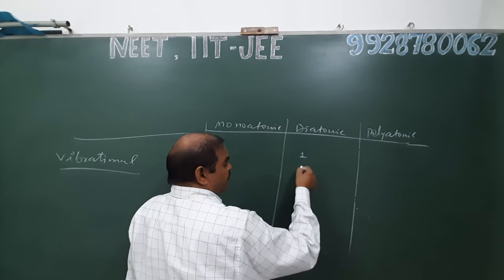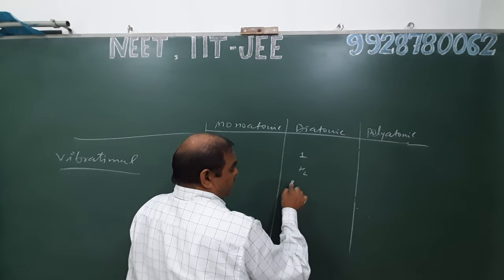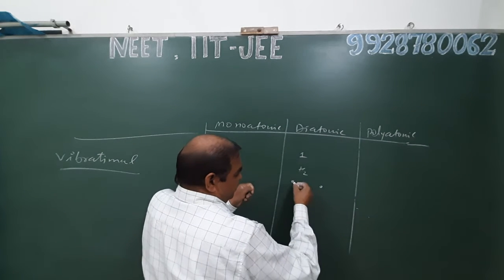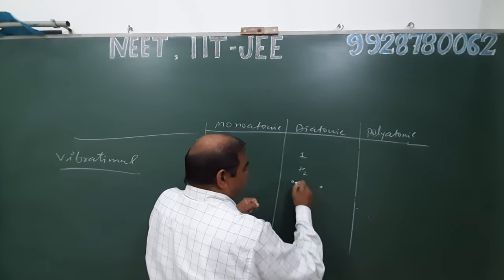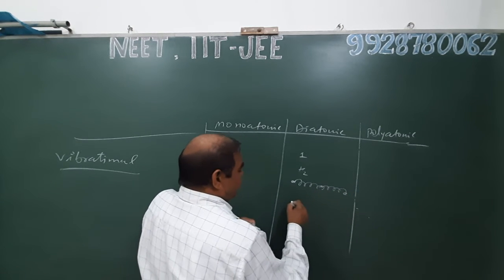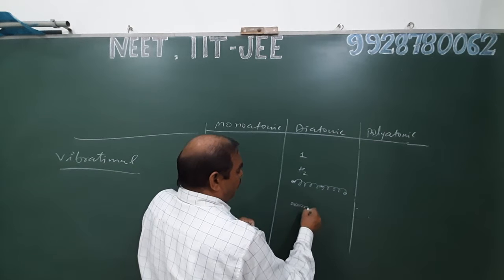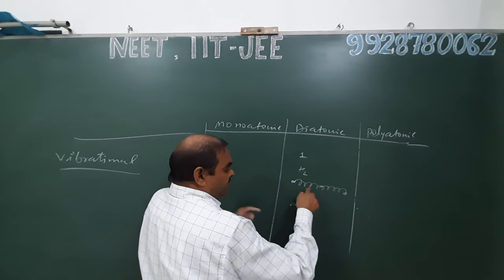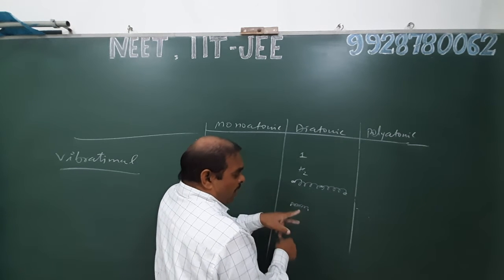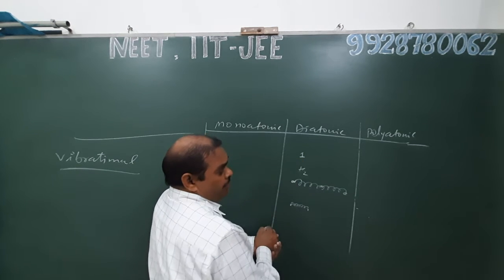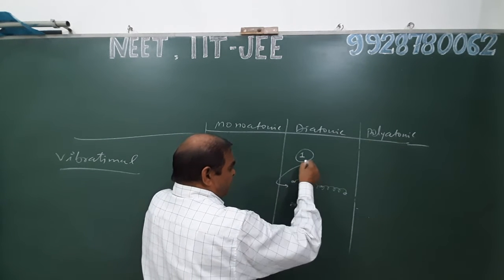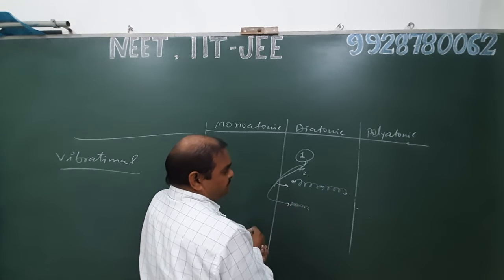For example, in case of H2, the mass of one nucleus and the mass of the other nucleus can be stretched or compressed like a spring or harmonic motion. Stretching and compression both are a type of vibrational degree of freedom, or we can say each vibrational degree of freedom has stretching and compression.